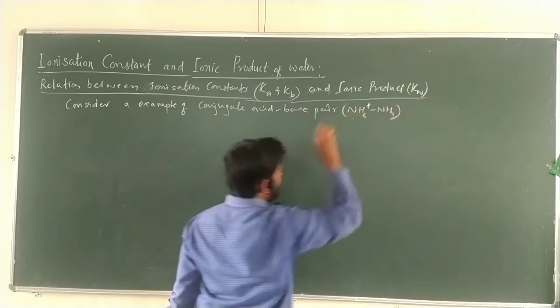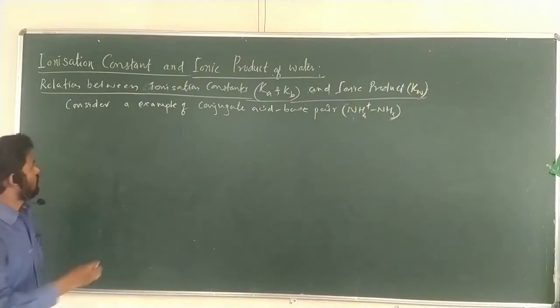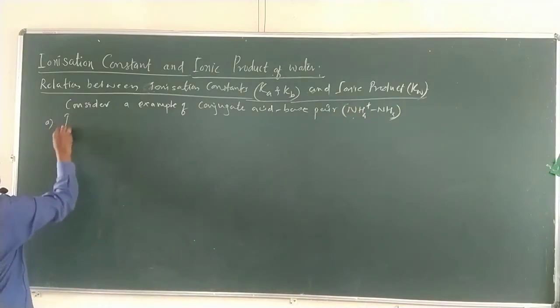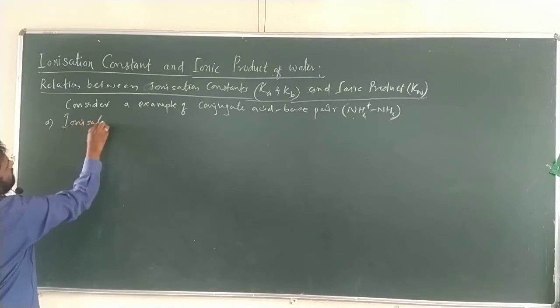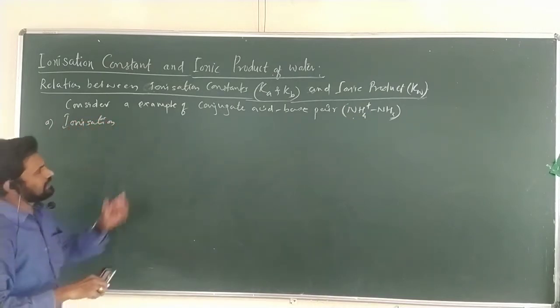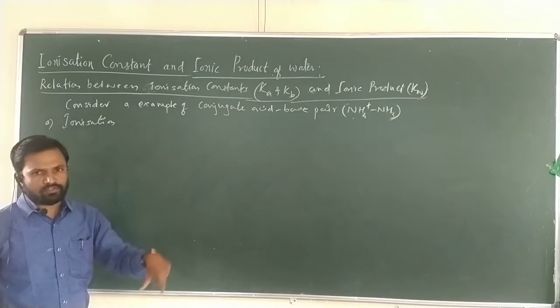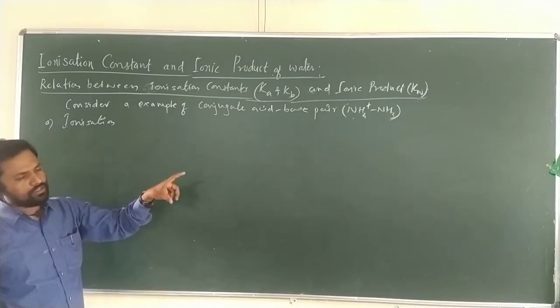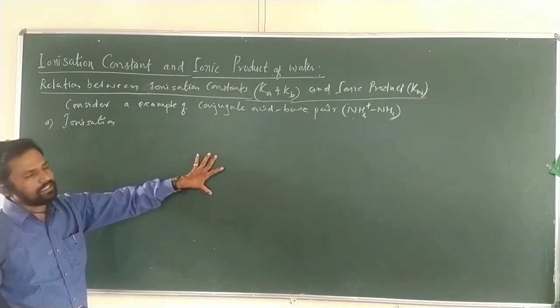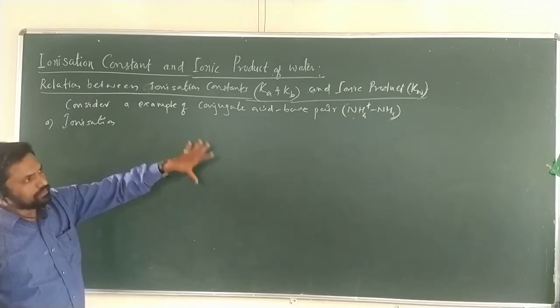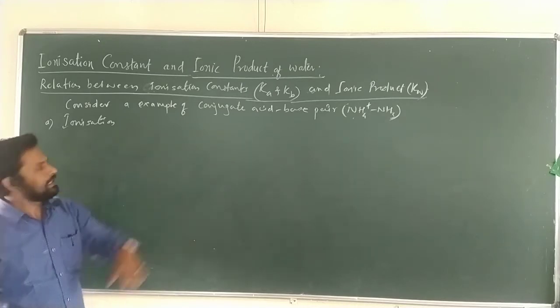These are the conjugate acid and conjugate base. First we write the ionization of the acid and the ionization of the base. Once we get both equations, we have to prove how they correlate with Kw.